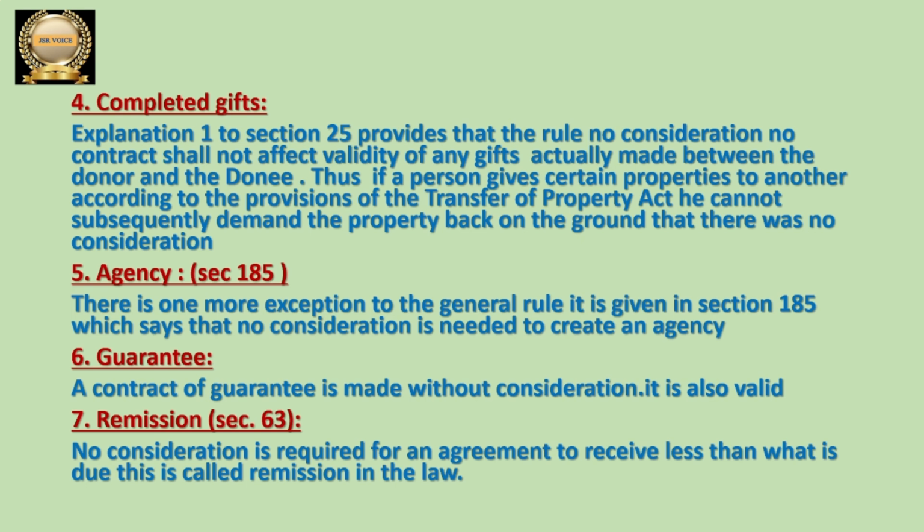I am explaining once again: remission means receiving less money than what he actually has to receive. In case of remission also, consideration is not required for one party. That is a valid one.